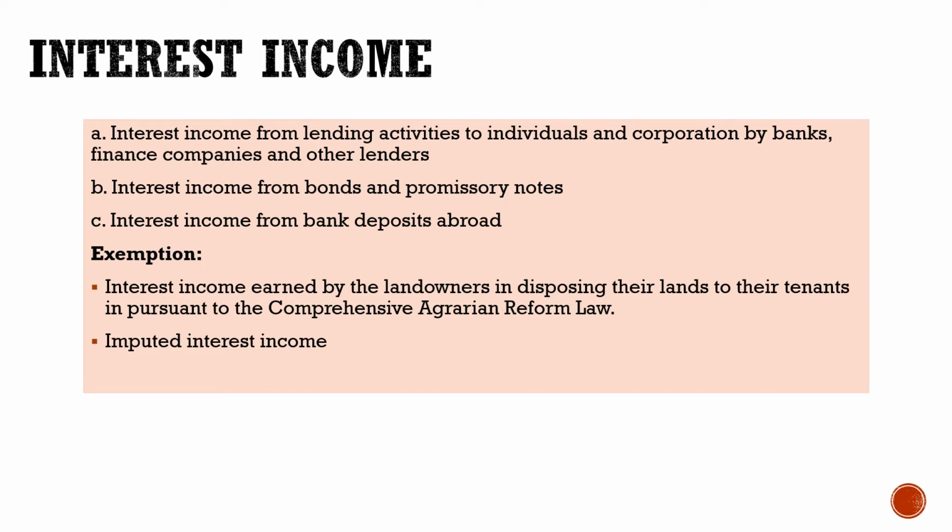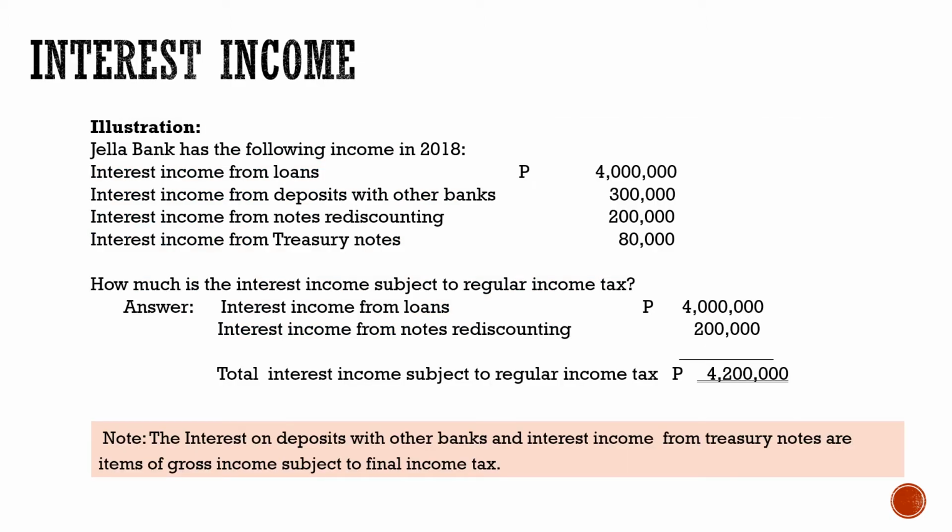Our exemption for this is the interest income earned by the landowners in disposing their lands to their tenants pursuant to the Comprehensive Agrarian Reform Law, and the imputed interest income. So you will not include that in the other taxable income. So our illustration is here. Jella Bank has the following income in 2018.